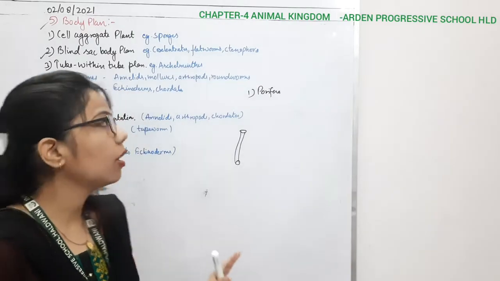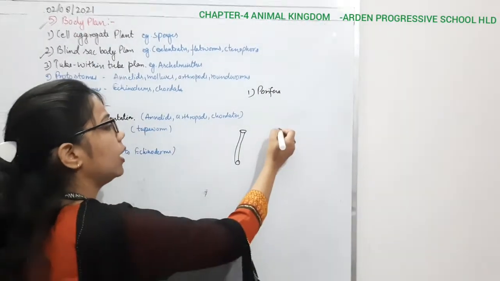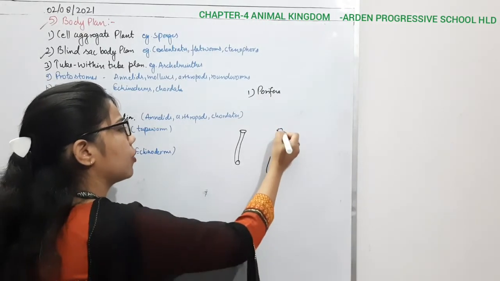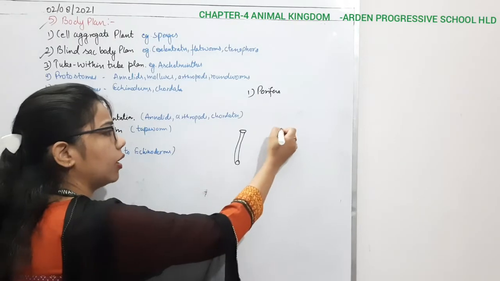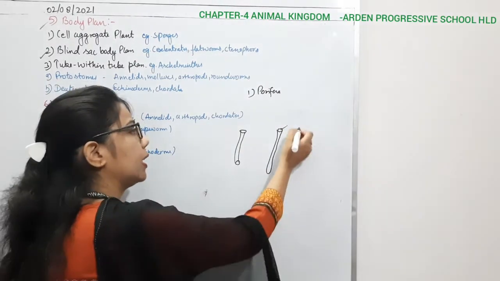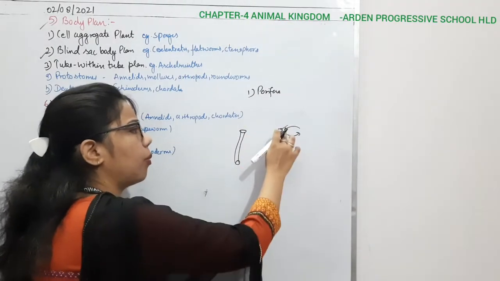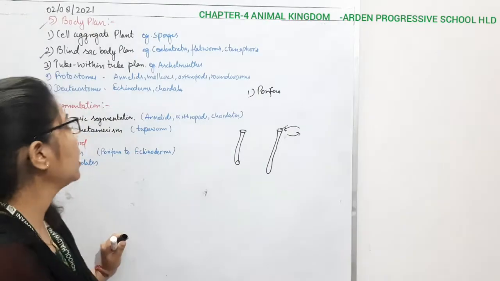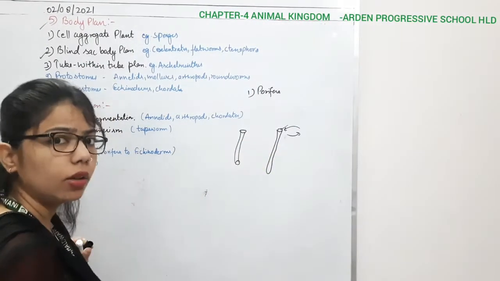There will be two openings for taking in the food as well as removing the undigested food. But if I talk about the blind sac, it has only one opening. So from here you can say it is blind. This one opening is responsible for taking in as well as taking out from the body. So what is the blind sac body plan? In it there is only one opening.